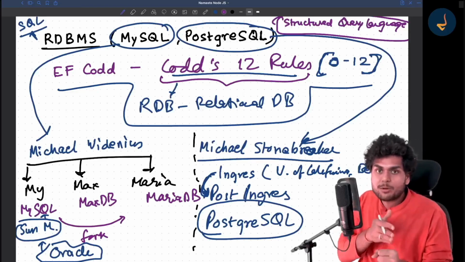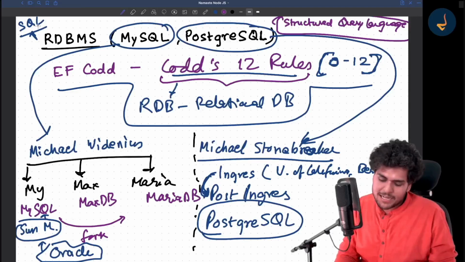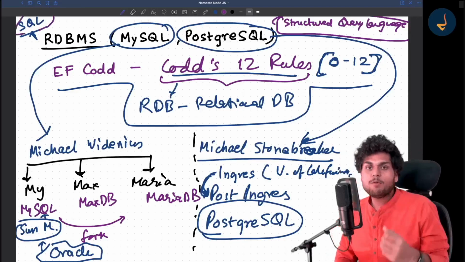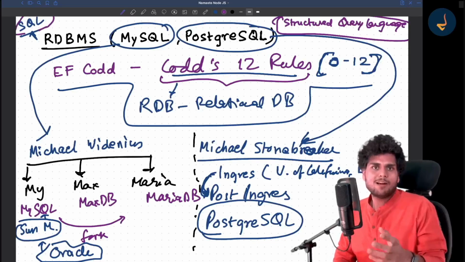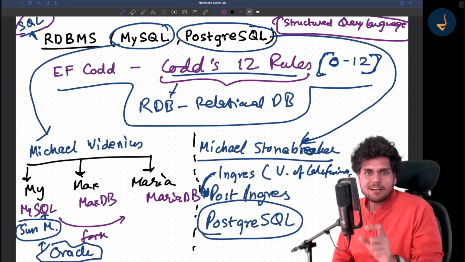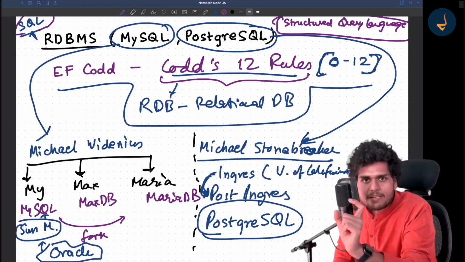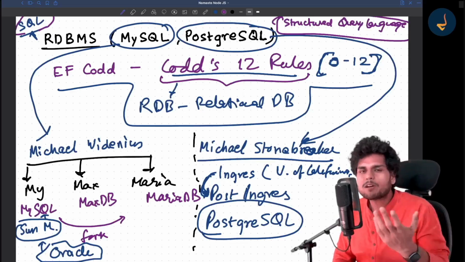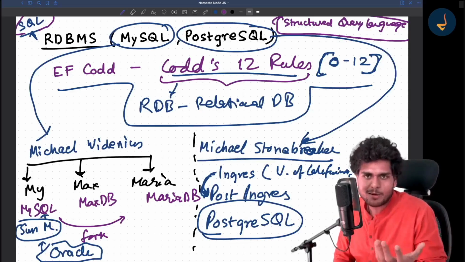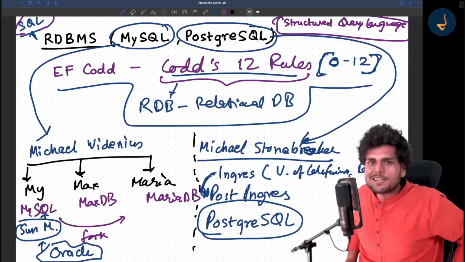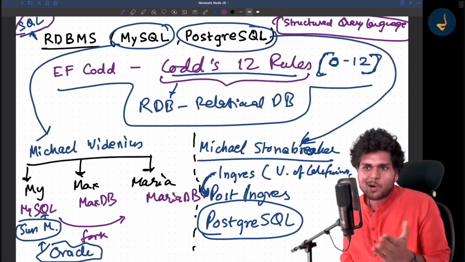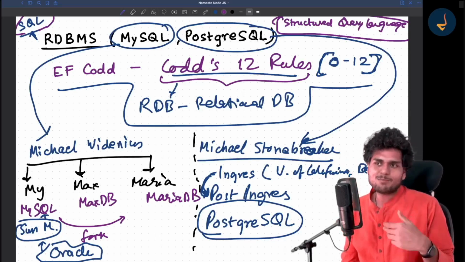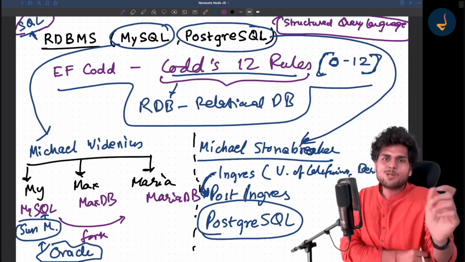That structured query language is used in RDBMS. That is why they are known as SQL databases also, right? Whenever you hear the word SQL, it is known as structured query language. Pronouncing it in full is tough every time, so people call it SQL. So you will hear the word SQL database. It's not a sequel of something. It's the pronunciation that evolved, okay?